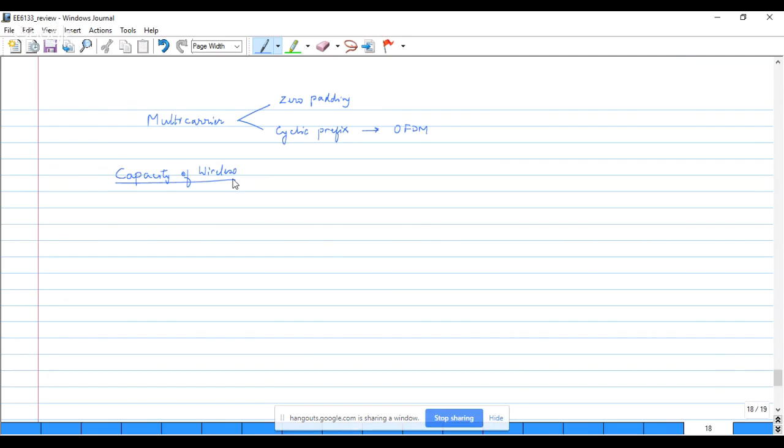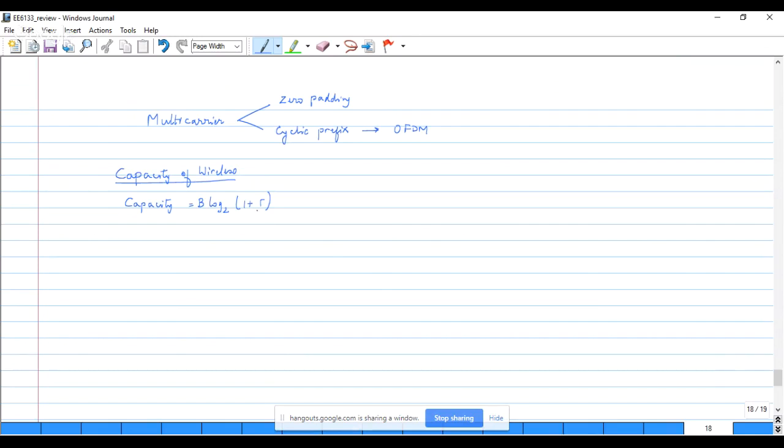But let me just highlight some of the key elements that we want to carry away from it. There is a notion of the capacity of an AWGN channel, which is the bandwidth times logarithm base 2 of 1 plus the SNR. This is the fundamental equation. We are always trying to work with this and develop that.